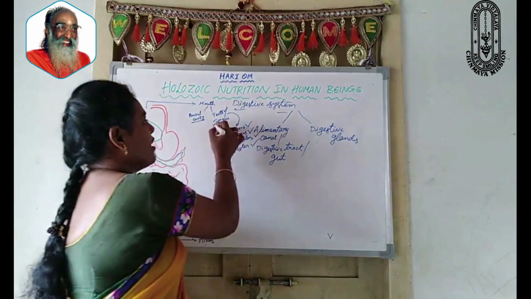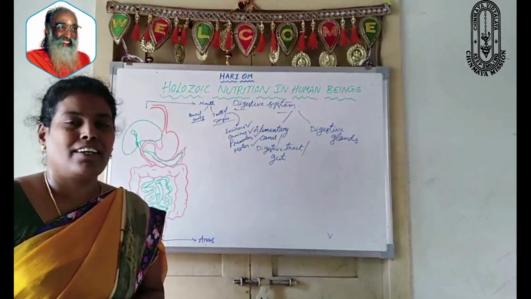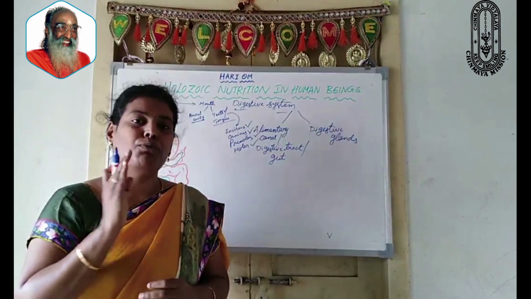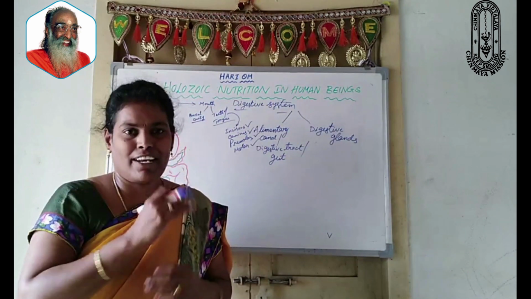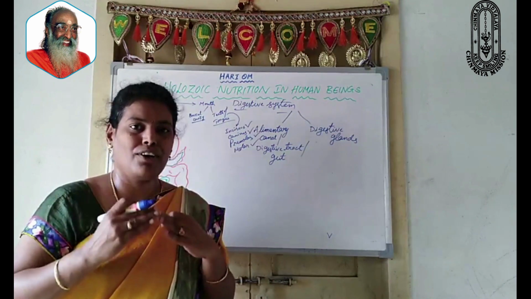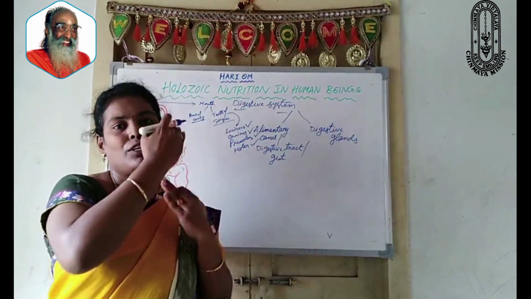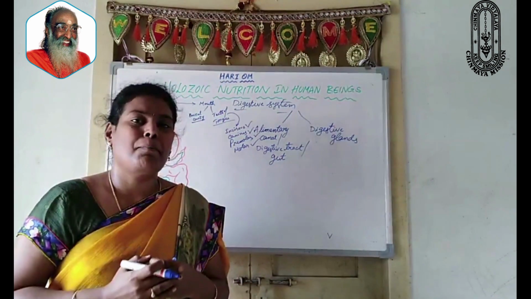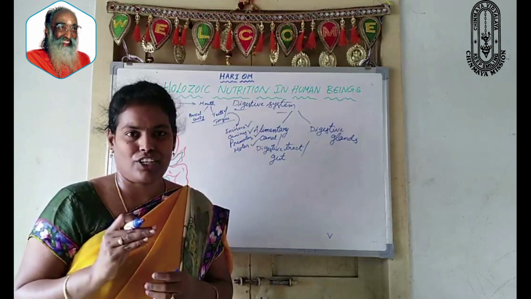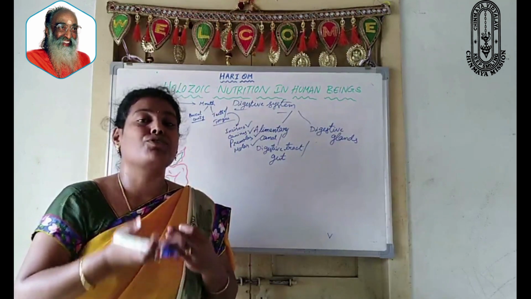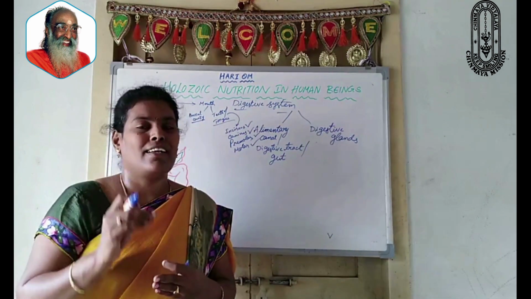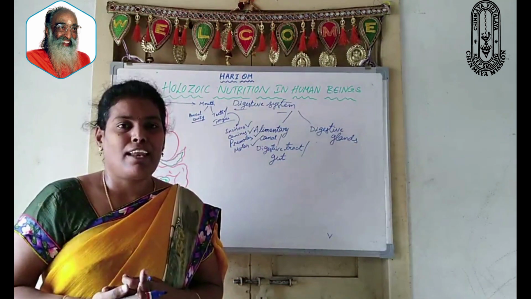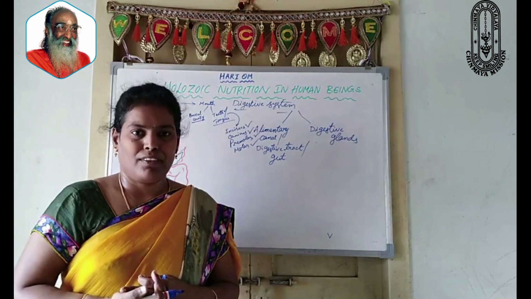And next, coming to tongue. What is the function of tongue? Tongue is one thick muscular structure which helps the food to move under the teeth. Whenever we are chewing the food, with the help of tongue only, it goes towards between the two jaws. Okay, and then it is attached towards the back side. It is one thick muscular structure, tongue, and it also helps to swallow the food. And tongue contains special receptors which are helpful in tasting the food.